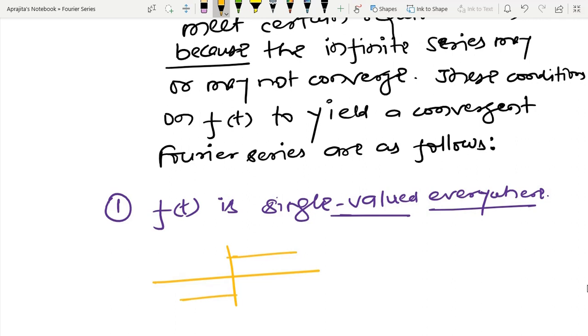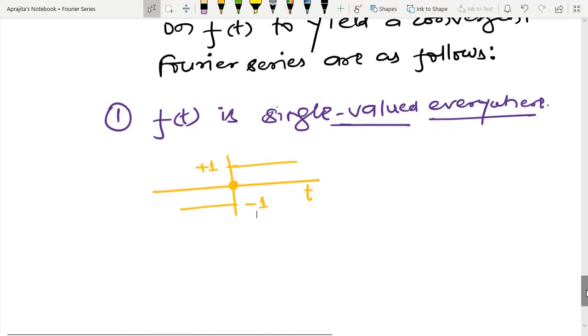This is called the signum function. At 0 we have 0, when t is positive, I have plus 1, if t is negative, I have minus 1, and at t equal to 0, I have 0. So this kind of function means everywhere I have just a single value.